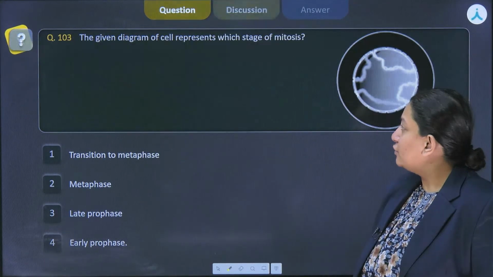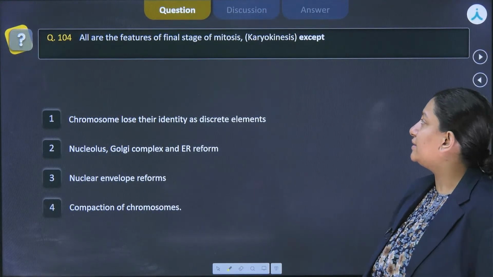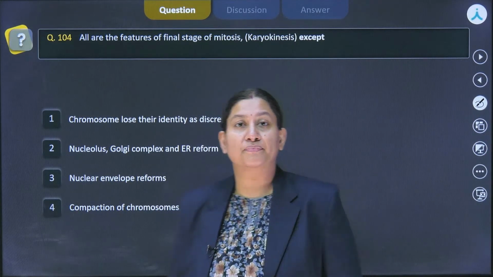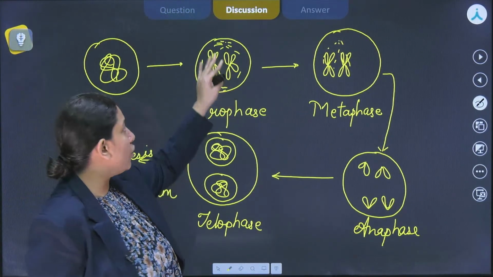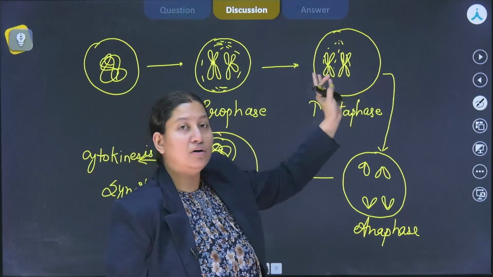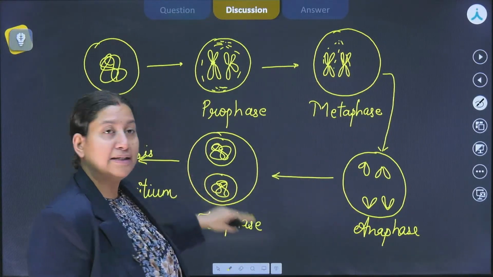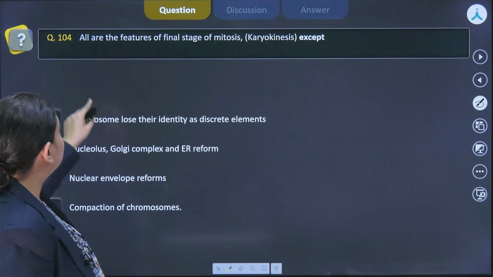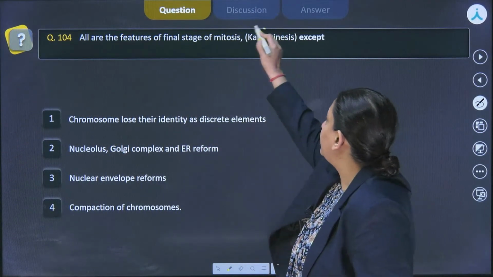So, now let us move ahead to another question, and this is talking about all are the features of the final stage of mitosis, karyokinesis, except. As we have discussed karyokinesis already, in the prophase what all events take place, in the metaphase the congression and the alignment on the equatorial plate, then further in anaphase chromatid splitting, and then in telophase decondensation occurs. So, with that information, if we see the features of the final stage of mitosis, of karyokinesis, they have specifically mentioned this.